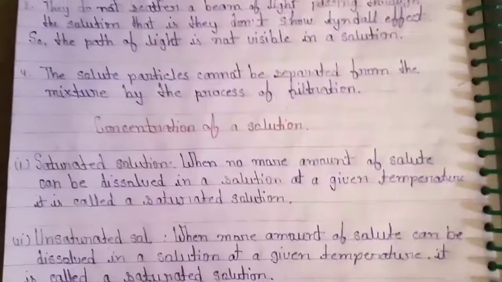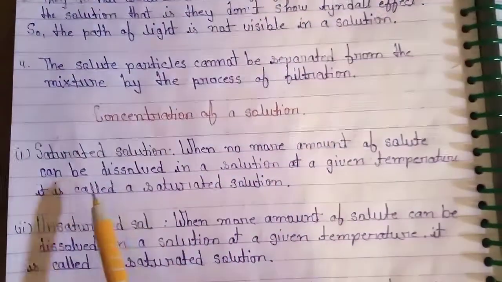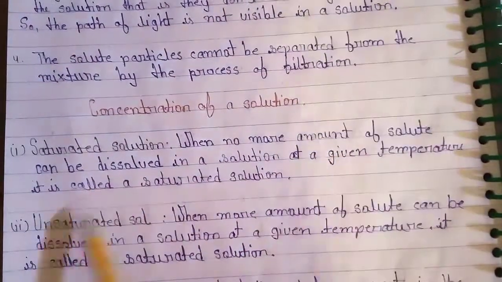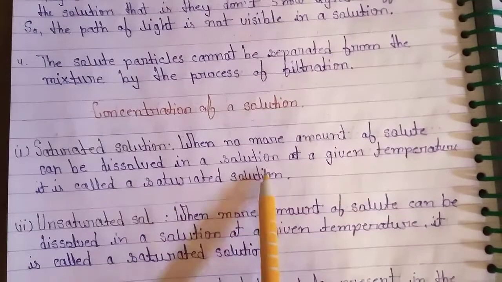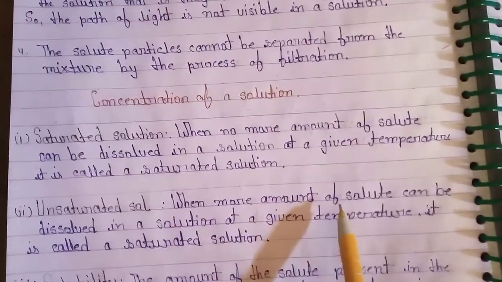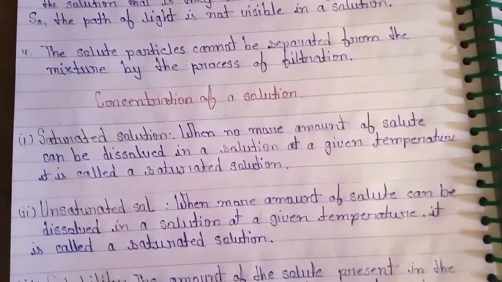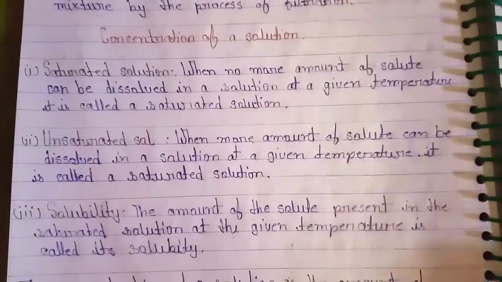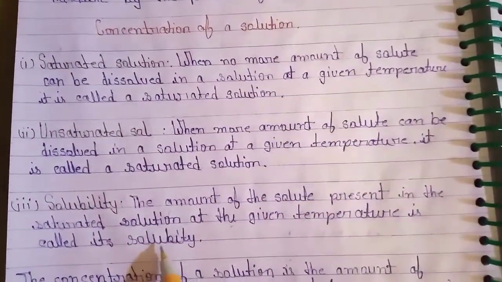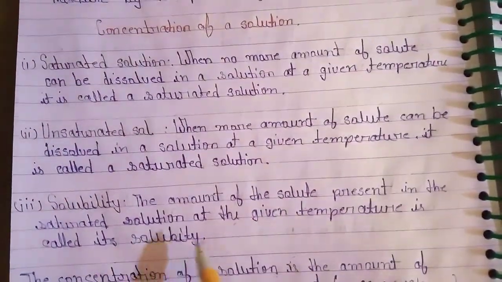Concentration of solution. Saturated solution. When no more amount of solute can be dissolved in a solution at a given temperature, it is called a saturated solution. Unsaturated solution. When more amount of solute can be dissolved in a solution at a given temperature, it is called an unsaturated solution. Solubility. The amount of the solute present in the saturated solution at the given temperature is called its solubility.